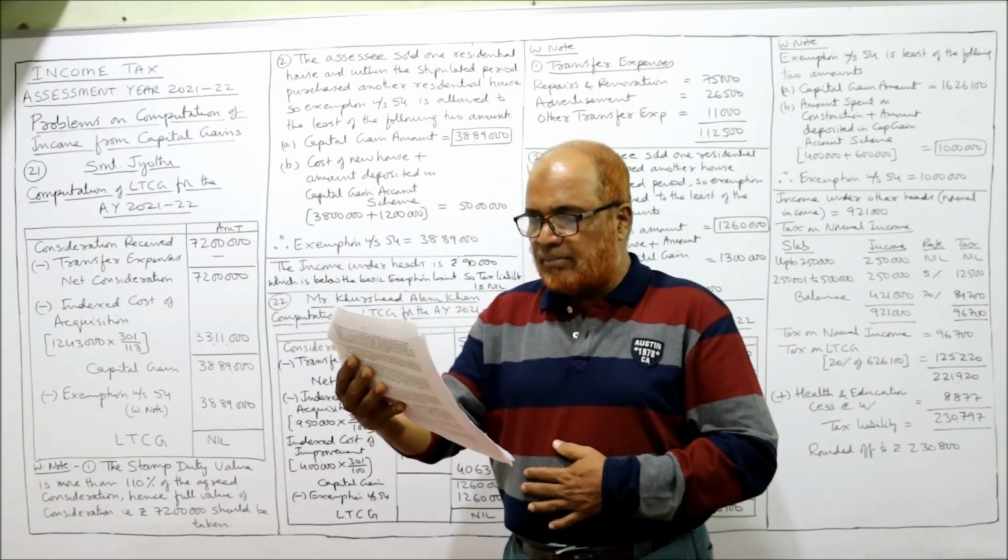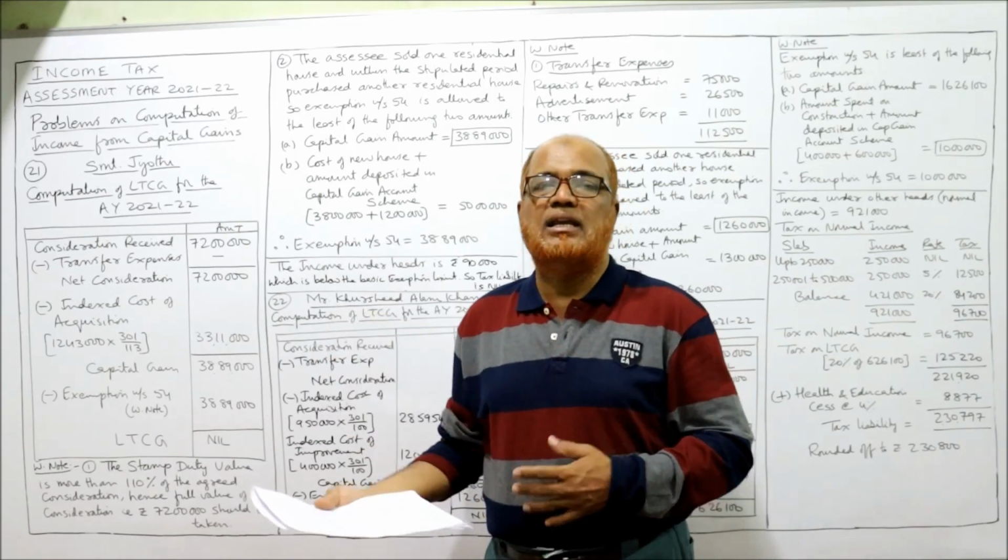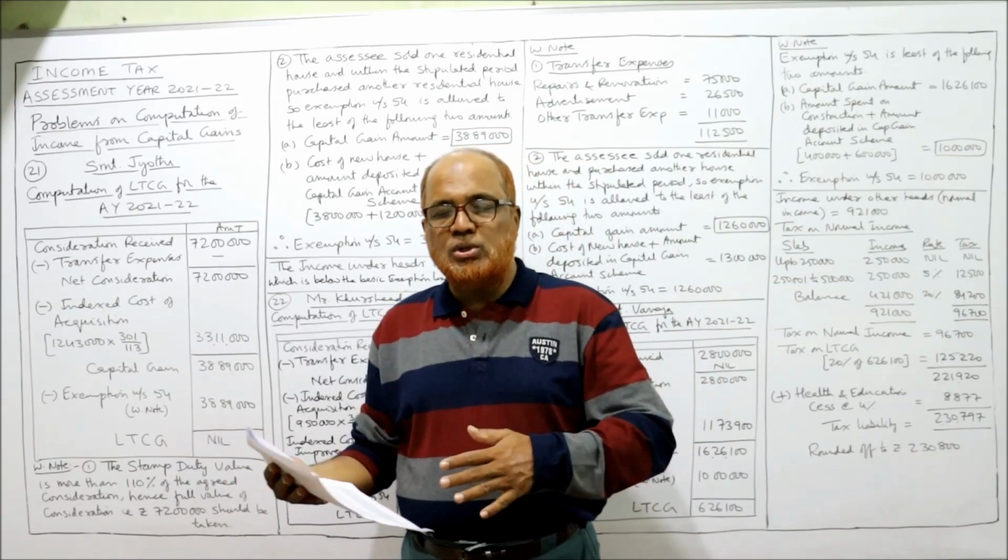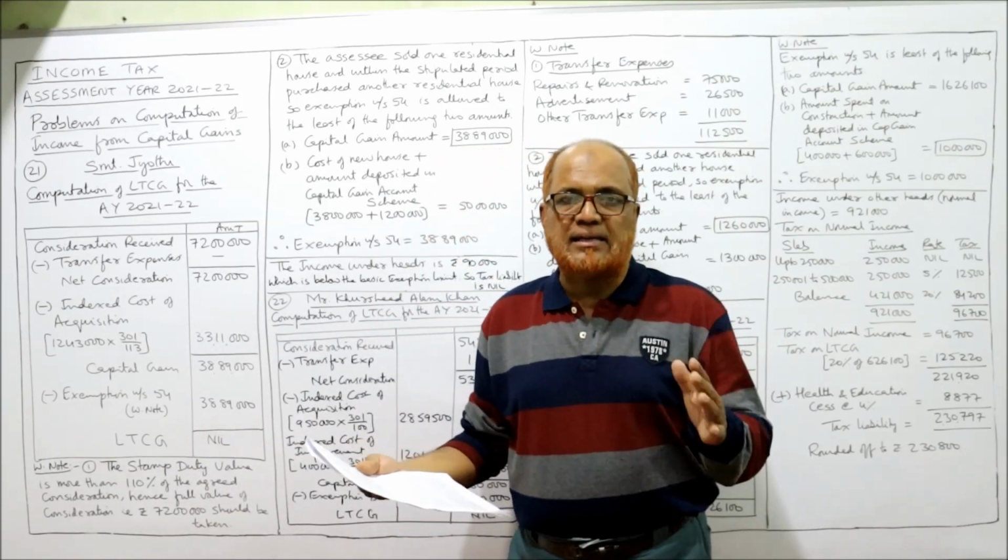Now compute tax liability if income from other head is nil. We have to suppose no other income. So what is the tax liability?